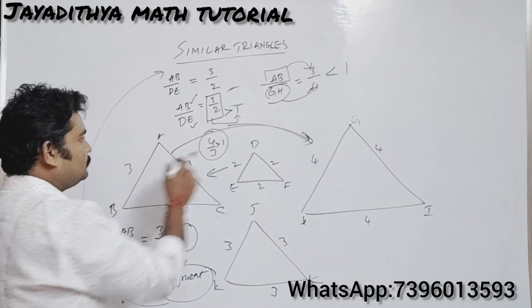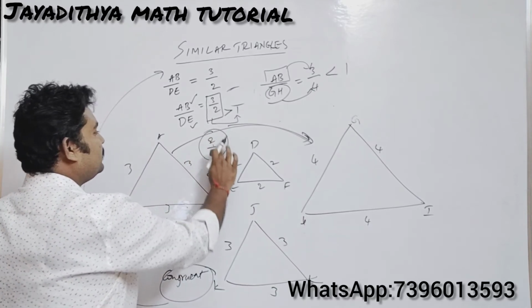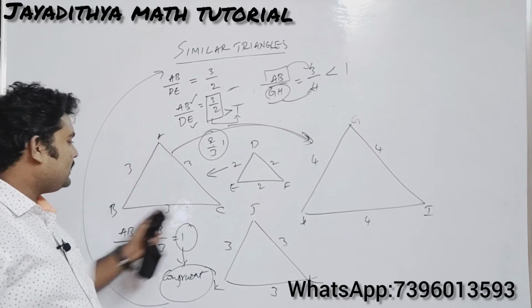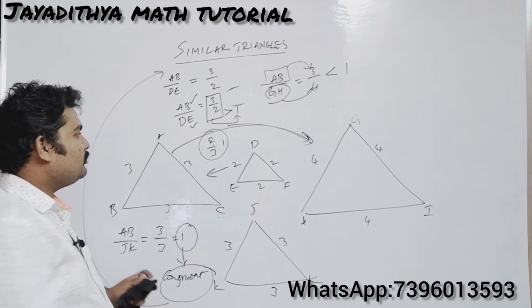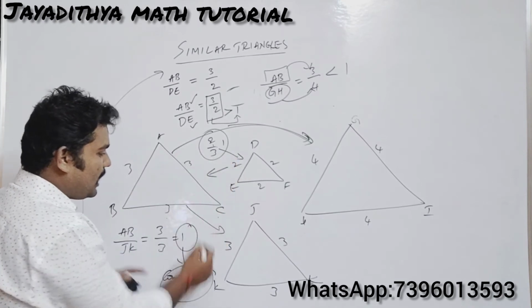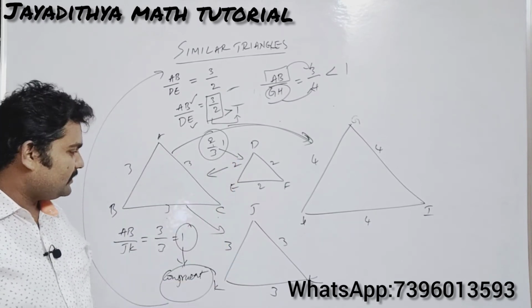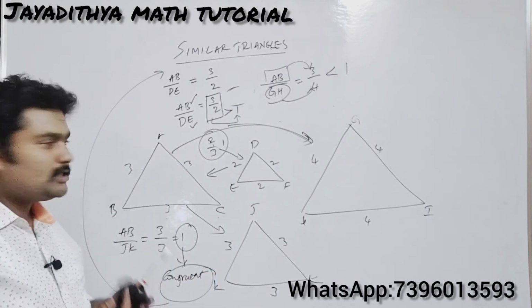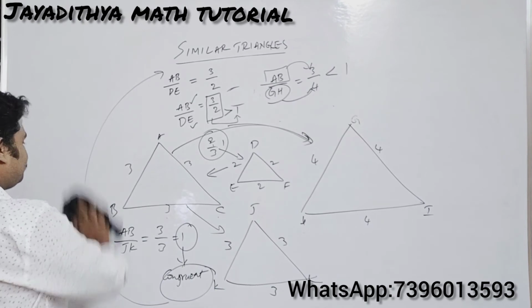If I ask you to draw the figure with the scale factor 2 by 3, if you draw a similar triangle to triangle ABC with a scale factor 2 by 3, you will get a diminished figure, so you will get this one. If the scale factor is 1, and you draw again, you will get triangle JKL. Clear? So you should understand these concepts very clearly.